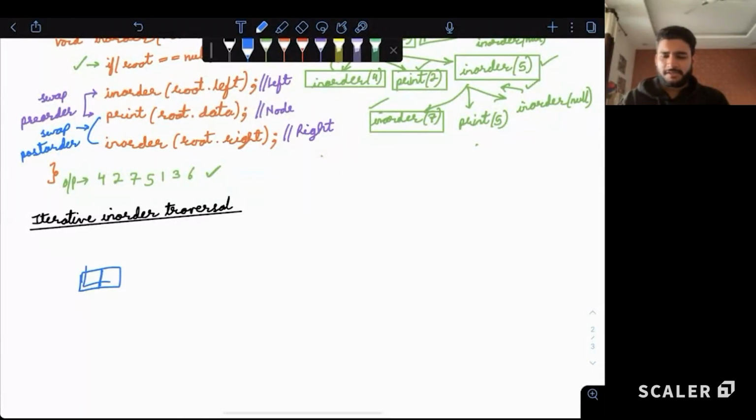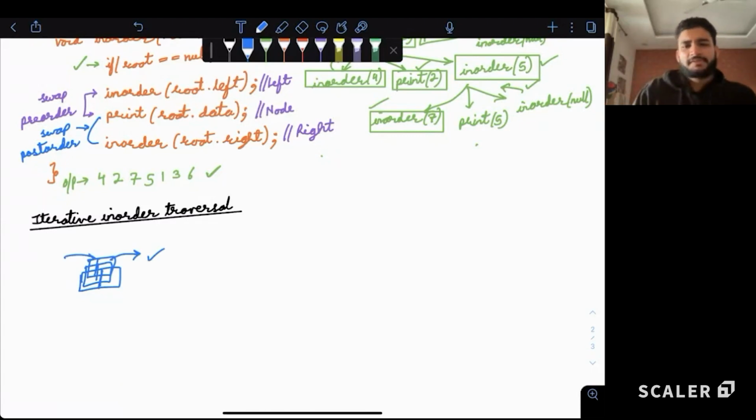Then another person placed a notebook above that, and another above that, and the teacher would pick the top notebook and check it first. So notebooks coming last on the top were going first. That is a stack. Do we all remember stacks now? If we have, let's say, 5 books in front of us, we can place a book only at the top and pick up a book only from the top.